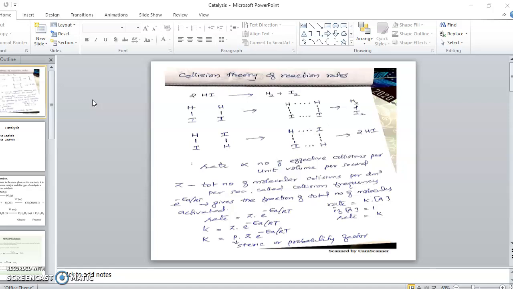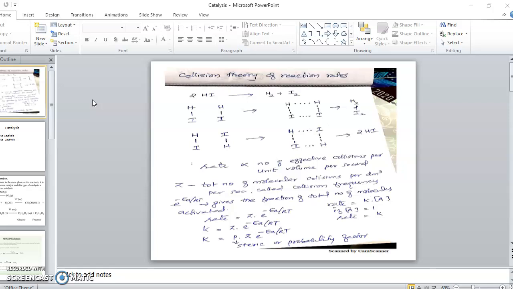So first we said all the reactant molecules must collide, but all the molecules may not have that enough energy called threshold energy. So only those collisions in which the molecules possess the minimum energy called threshold energy can get converted into product. So let us consider a reaction.